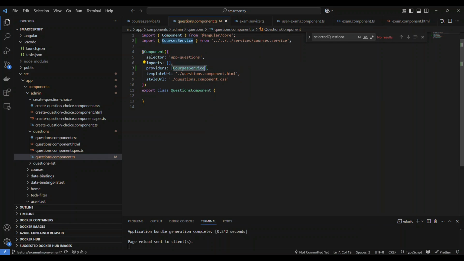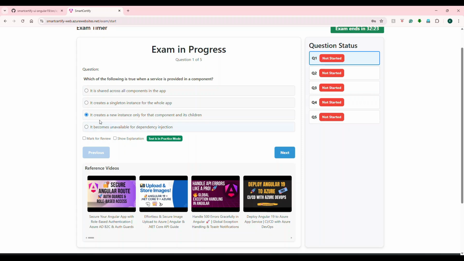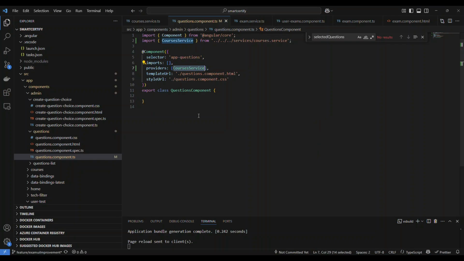If I provide a service in a component, what happens? The answer is it creates a new instance only for that component and its children, because based on where you provide it, the instance of that service is created. So at this level, if you provide it, a new instance is created for this component.